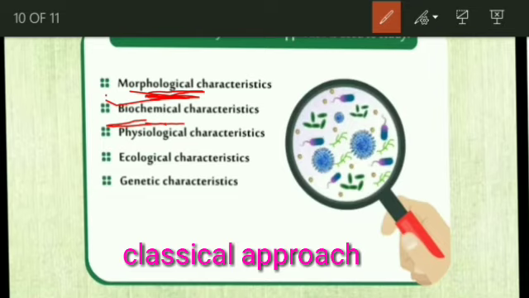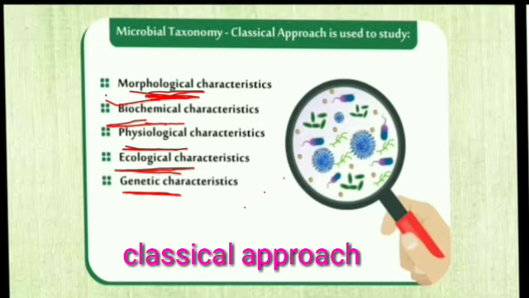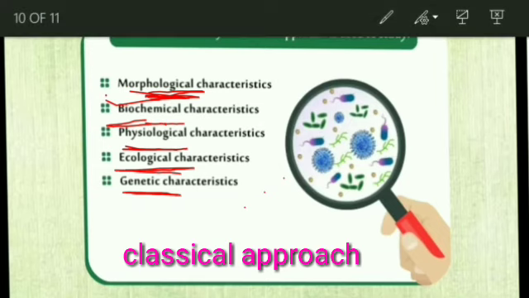And later physiological characters, for example, how it is taking oxygen in, how it digests, these kinds of physiological processes are also taken into consideration to identify a particular microorganism. Later ecological, in the sense where it is living. Genetic, in the sense its DNA and RNA. These all come under the classical approaches to microorganisms.